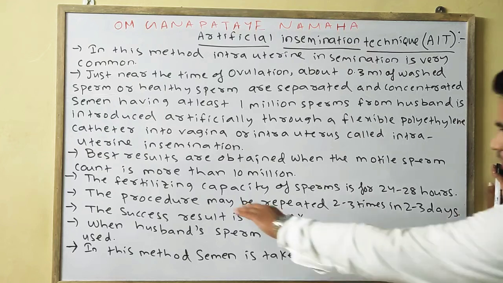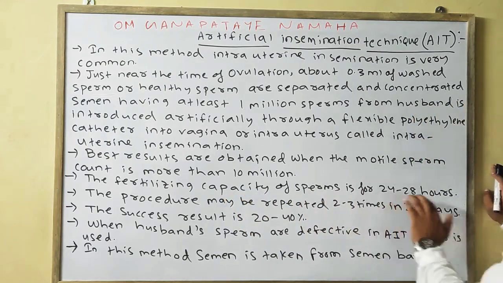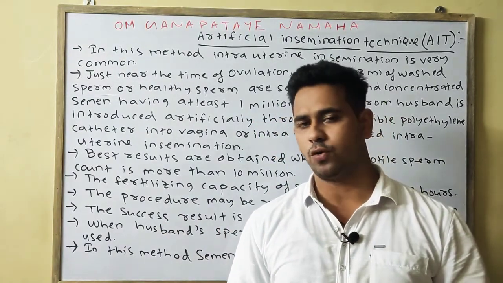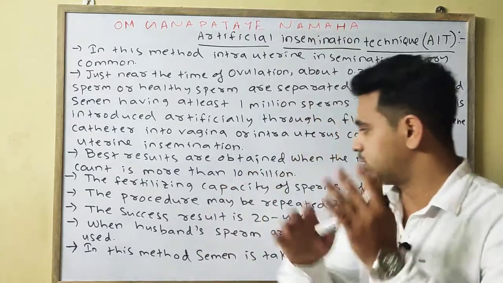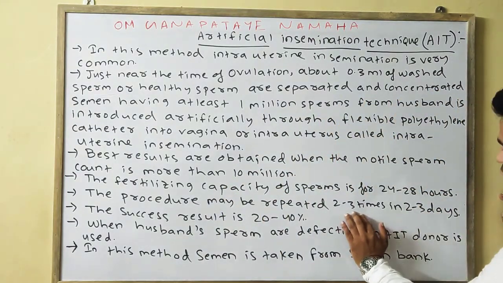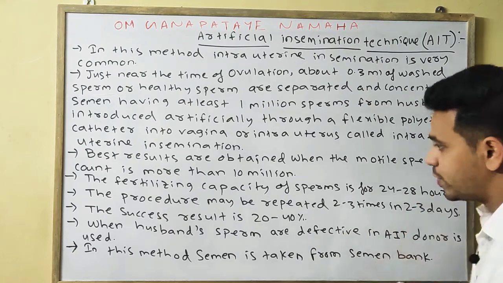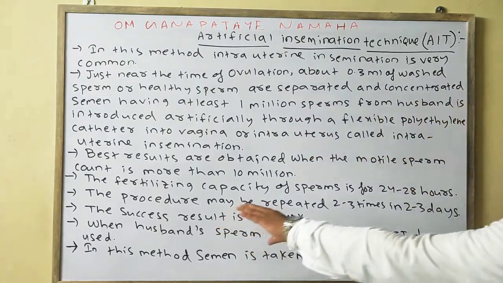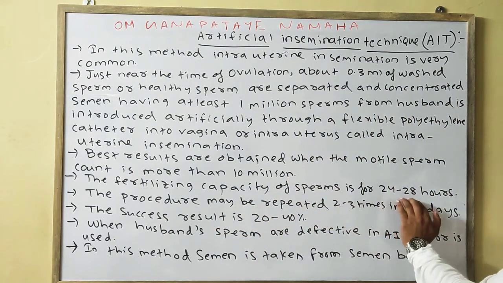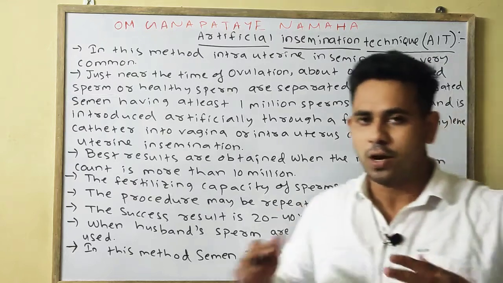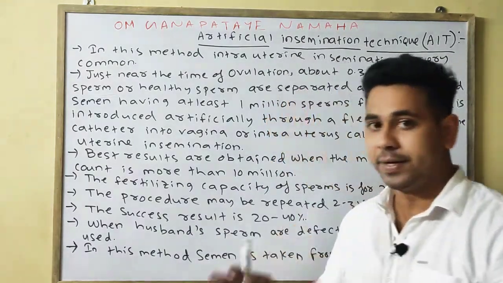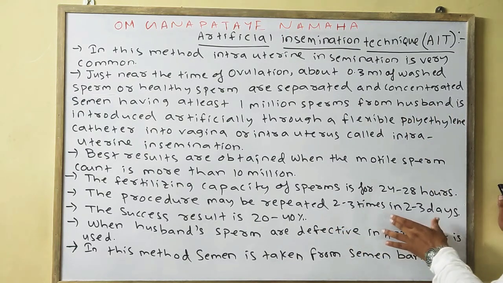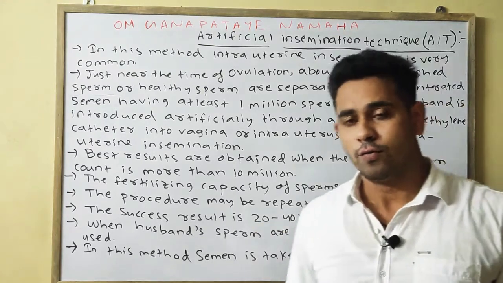Next point, the fertilizing capacity of the sperm is 24 to 28 hours. As we know, the viability of the sperm is about 24 to 28 hours. That is why the insemination is repeated 2 to 3 times in 2 to 3 days, and the success ratio is around 20 to 40%.